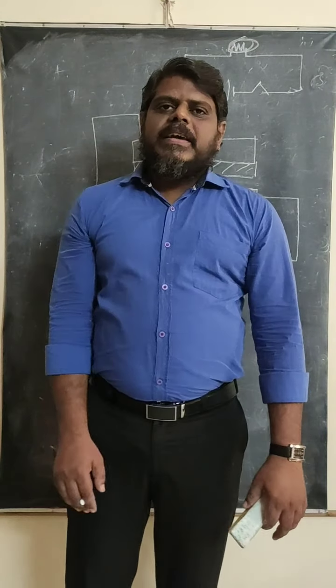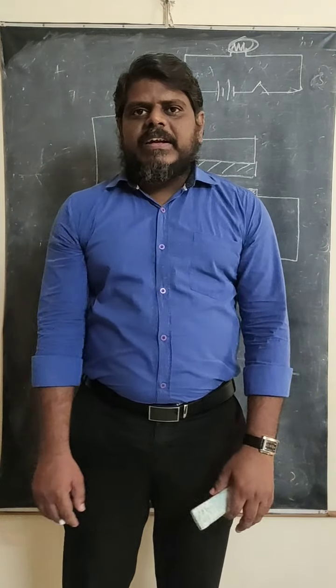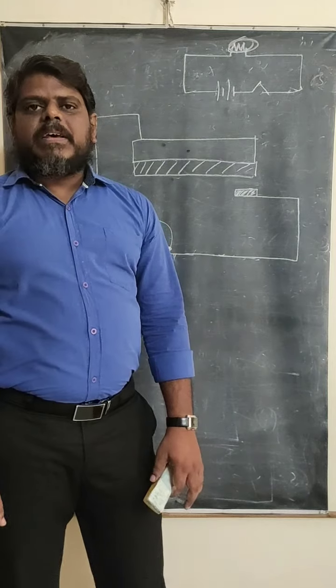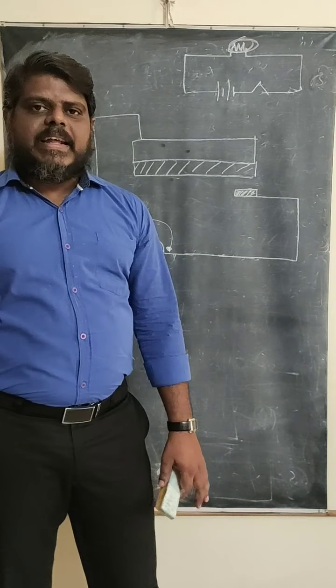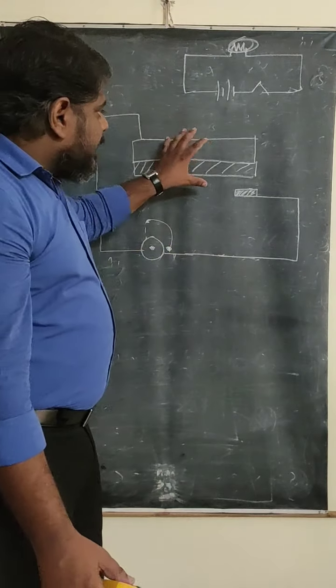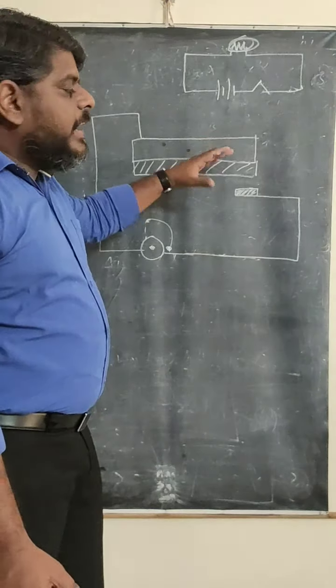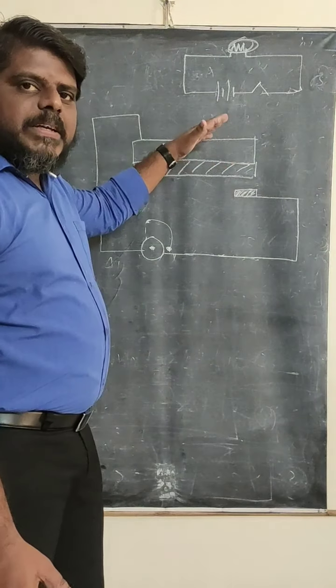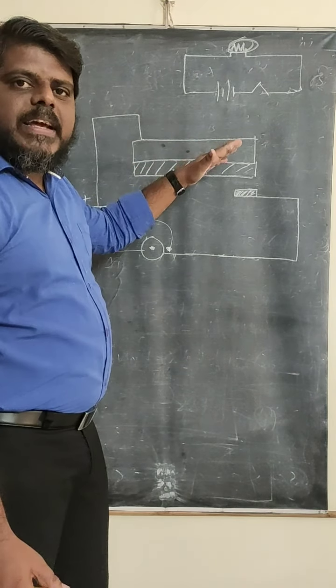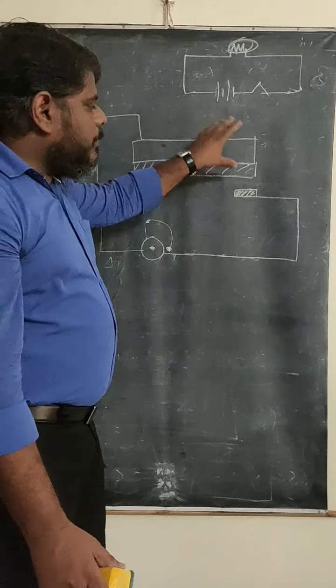After that, what happens? Suddenly a fire accident will take place. When the fire accident takes place, definitely what happens? The temperature will increase. So this bimetallic strip is designed in such a way that it will bend, because when the temperature increases, what type of shape will it take? Convex shape, and it will bend.